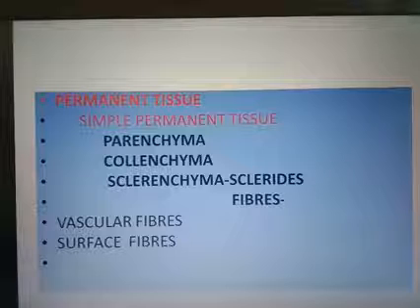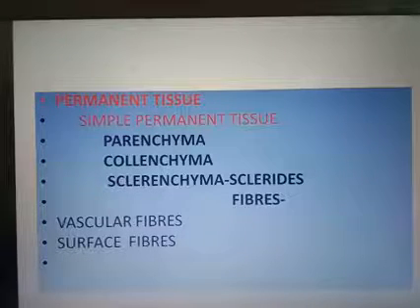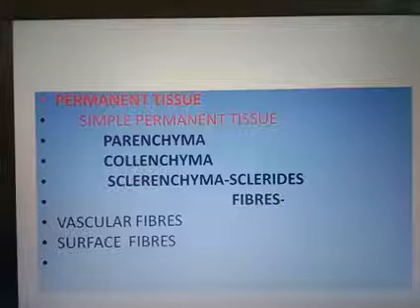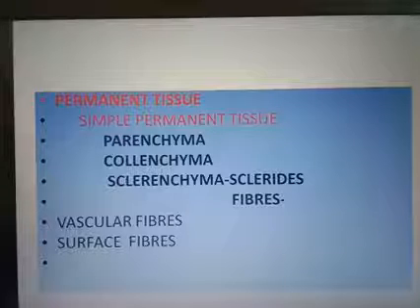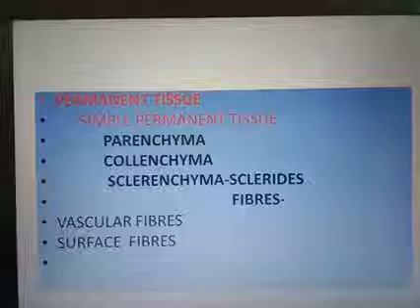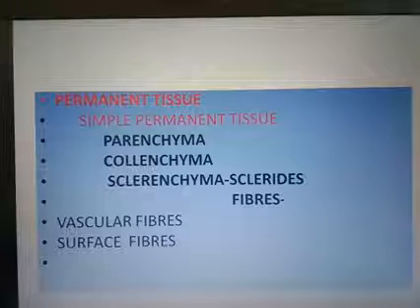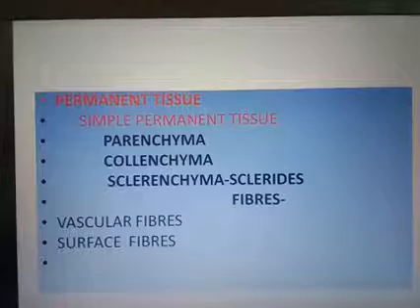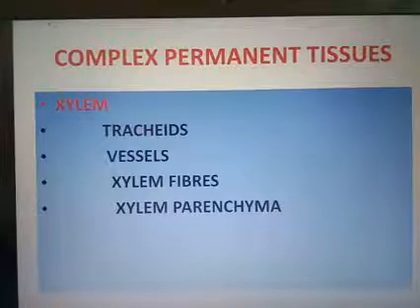Simple means they are made up of one type of cell, one kind of cells. That's why they are known as simple permanent tissue. Simple permanent tissues are mainly three types: parenchyma, collenchyma and sclerenchyma. The sclerenchyma are two types: sclerites and fibers. And the complex permanent tissues are xylem and phloem.